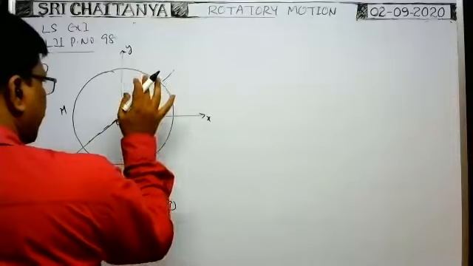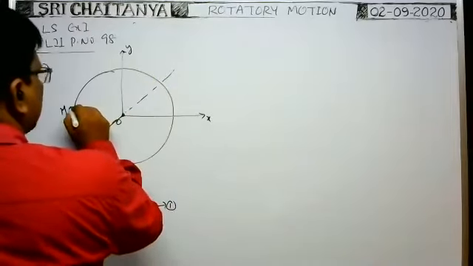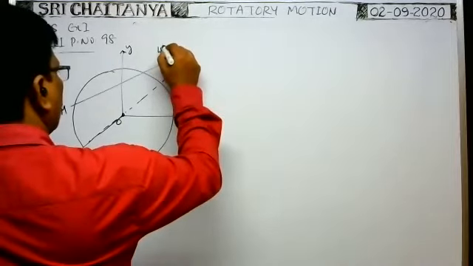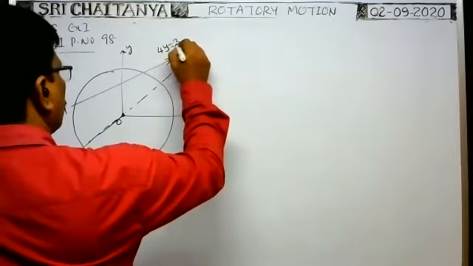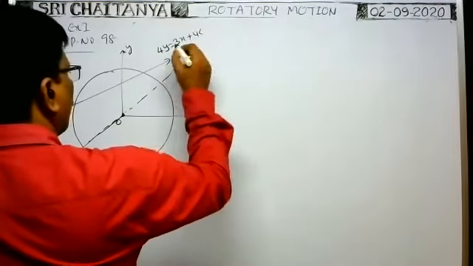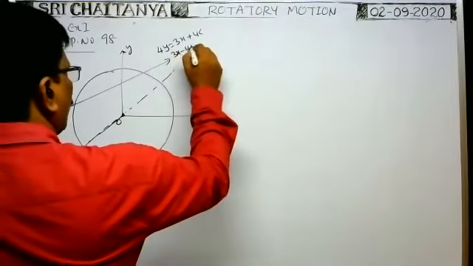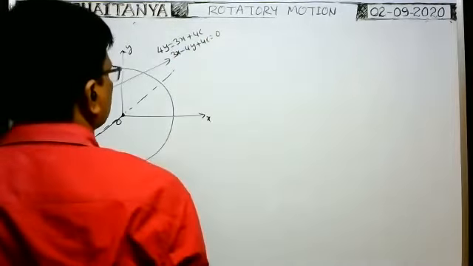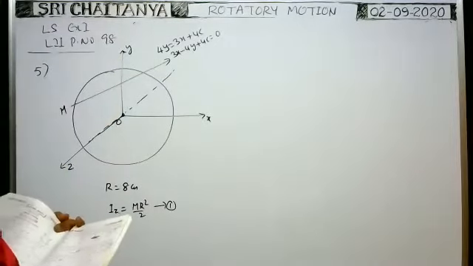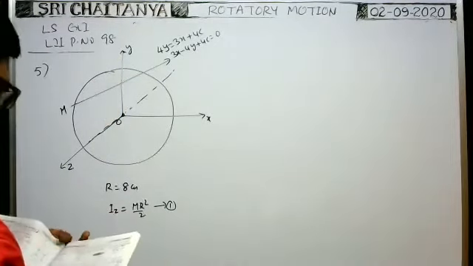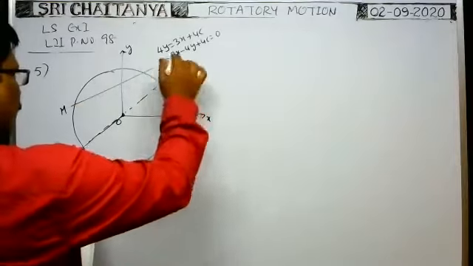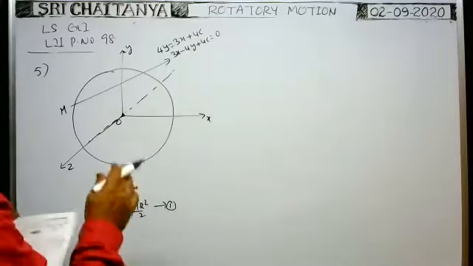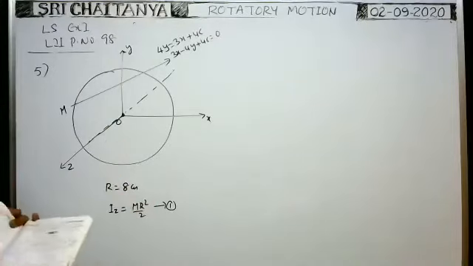That straight line lies in the xy plane only. So the straight line lies here. This is equal to 4y. 4y is equal to 3x plus 4c, or 3x minus 4y plus 4c is equal to 0. That is of the form ax plus by plus c is equal to 0, a straight line equation. One straight line is there. About this straight line, the moment of inertia of this disk, that is same as the moment of inertia of the disk about the z-axis. That is the question.